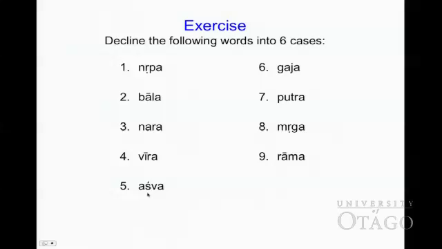Ashwa, horse. Gaja, elephant. Putra, son. Mriga, deer. And Rama, name of a person.